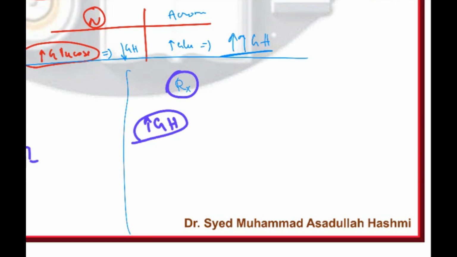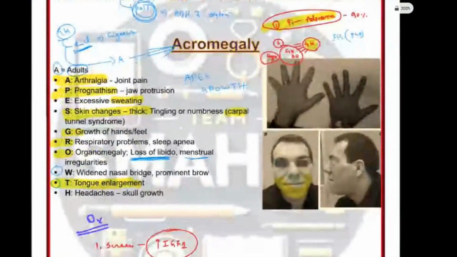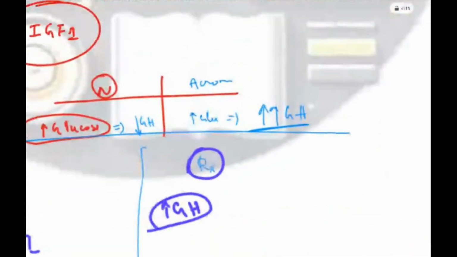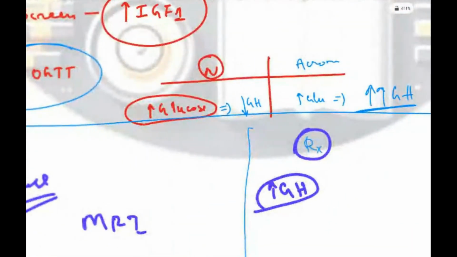What do you want me to repeat, Yogita? I'll repeat again. See, what is acromegaly? Acromegaly means growth hormone excess in adults. In a normal patient, whenever you ask the patient to drink a glucose load, that is Glucon-D, their blood glucose will rise.